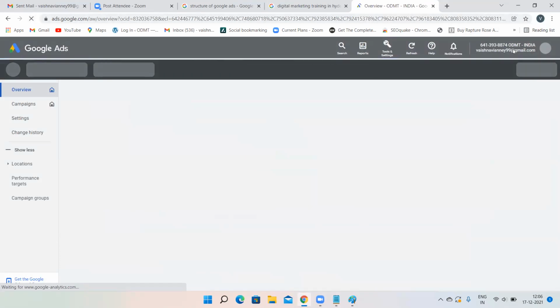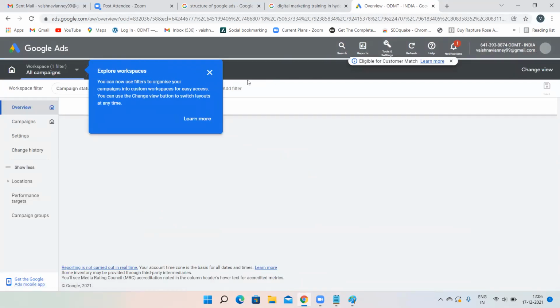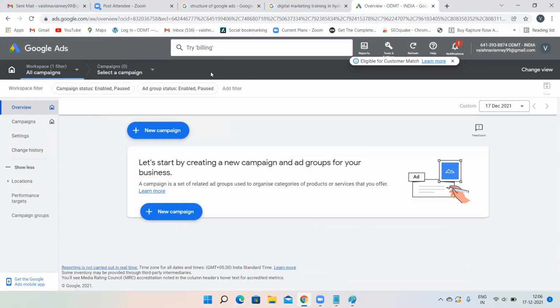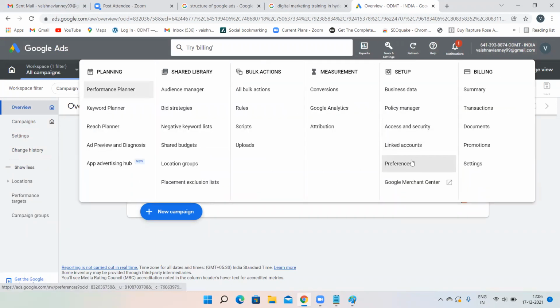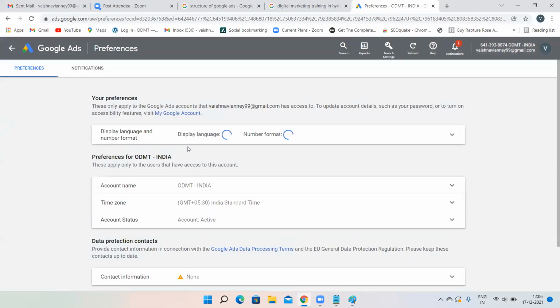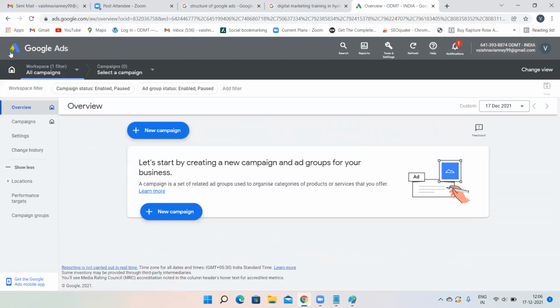Now see, ODMP India is appearing. Like this, you have to differentiate two different accounts. So how do you give a name to your particular Google Ads account? Just go to Tools and Settings, Account, Preferences, and there the accounts and account name will be there. Just go over there and give a name over here. That's it. Come back.